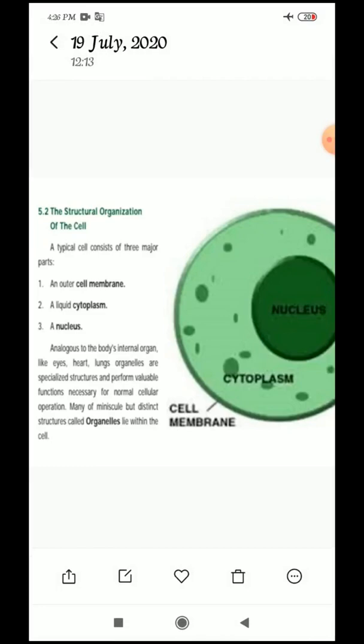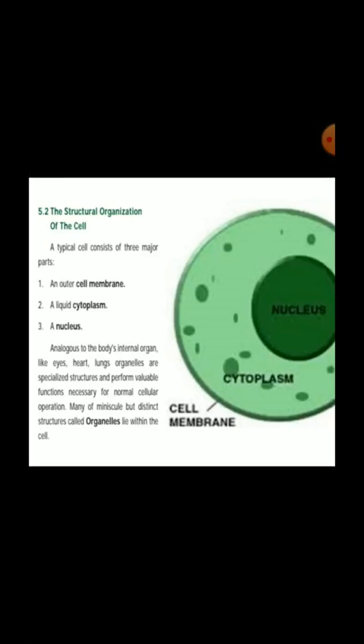Nucleus. So in the cytoplasm there are certain organelles. Which are present in the what, children? Cytoplasm. So many minuscule but distinct structures called organelles lie within the cell. Okay, are you understood, children?